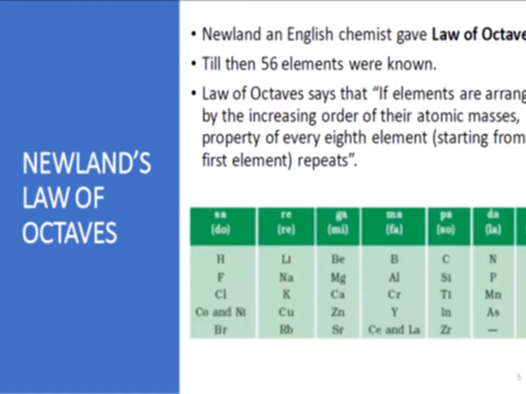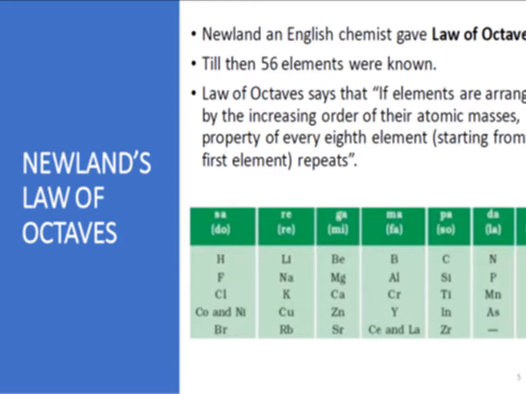Here we will learn about Newland's periodic table. Newland was an English chemist, and through his periodic table he gave the law of octaves. At that time 56 elements were discovered, and he classified all those 56 elements on the basis of the increasing order of their atomic masses.